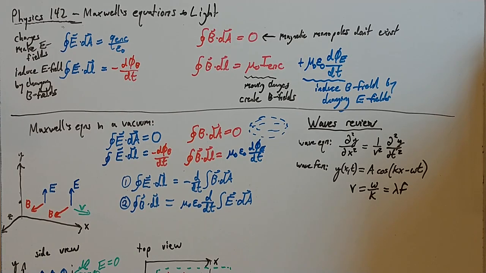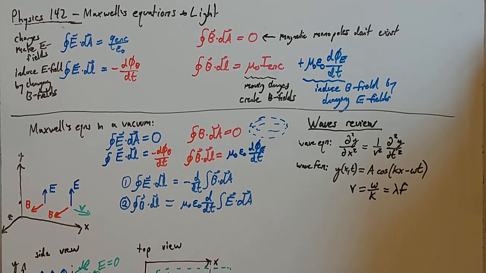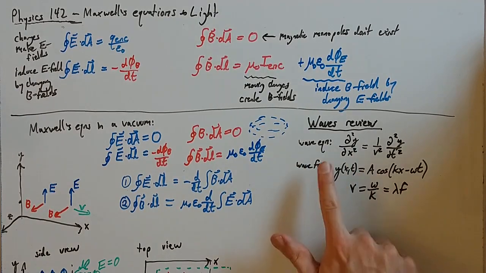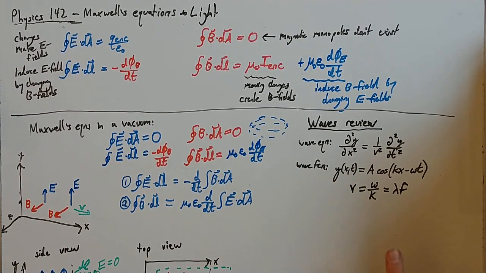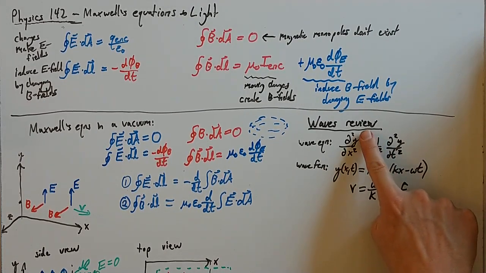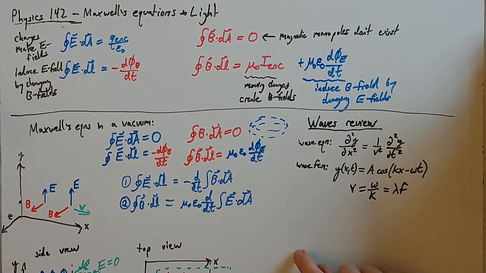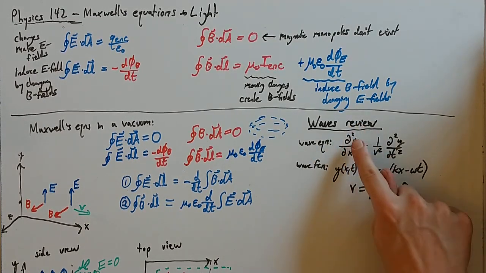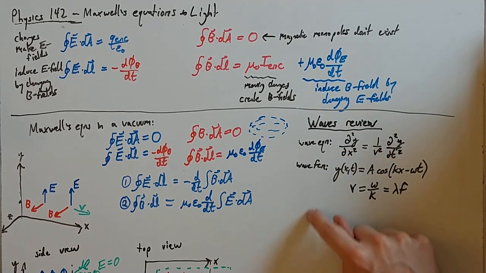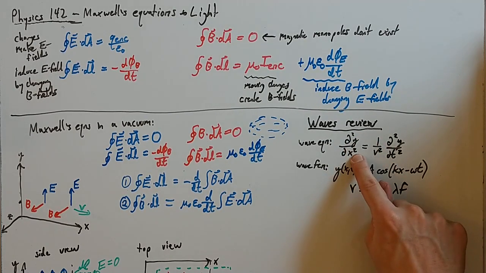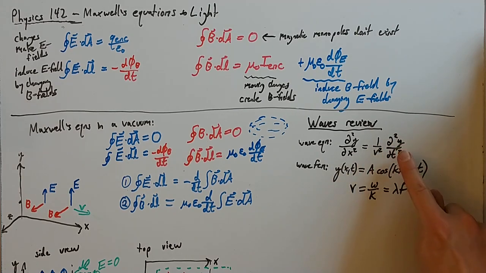So early in the semester, we wrote down this constraint equation that we called the wave equation. You may or may not remember this. What the wave equation said is that if you have some wave, where we described the displacement of a particle in a wave with this variable y, and you take two derivatives of that wave with respect to position, that ends up being the same as taking two derivatives with respect to time, except it's different by this factor that's related to the velocity.